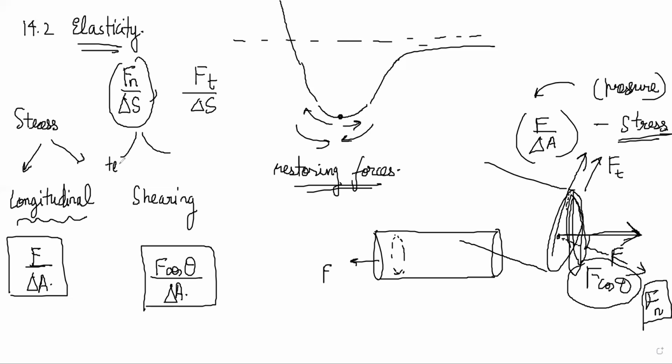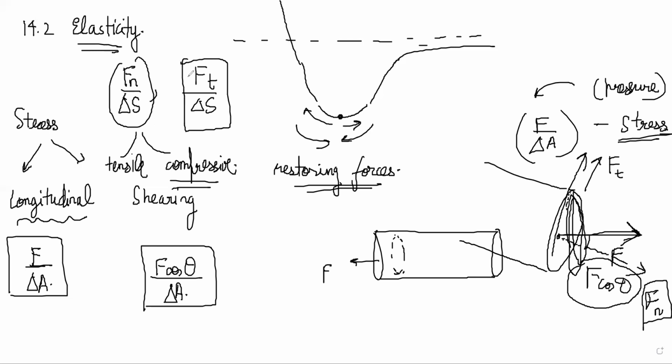It could be tensile or compressive. Tensile is extending, compressive is pushing it smaller. If you are stretching something, that is called tensile stress. If you are compressing something, that is called compressive stress. But both of them have to be perpendicular to the area of cross section. And tangential stress is a shearing stress, a different type of stress. We'll see what the implications of this are.